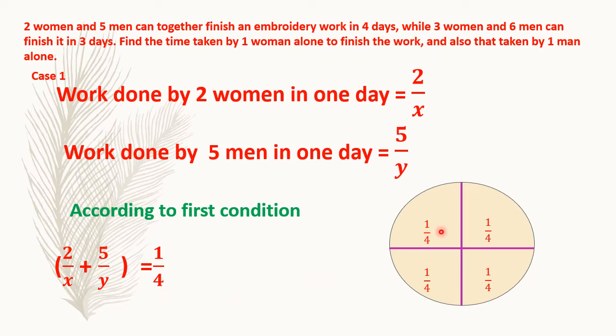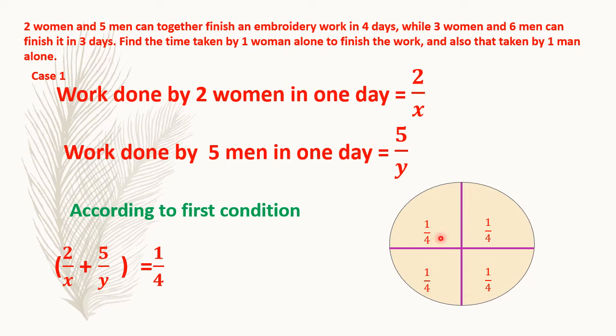From this you can also get the idea why I took 1 upon X in the previous slide. 1 upon X resembles this 1 upon 4. In one day the work done by the woman was 1 upon X because for the whole work she needed X days. Here for the whole work they need 4 days. See, it is written in the question, in the first condition, they are requiring 4 days. The same condition was applied that if the lady is completing the whole work in X days, then in one day she has completed 1 upon X of the work.